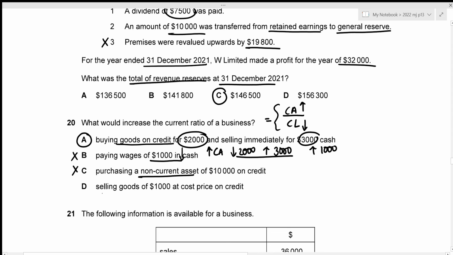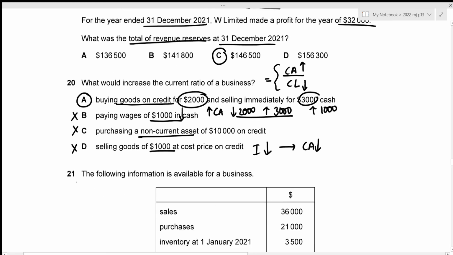And the fourth one is selling goods of 1,000 at cost price on credit. So if we sell goods on credit, this just means that our inventory will decrease, but our cash will not increase. So overall, our current assets will be decreasing, and that is not the case that we want. So option D is incorrect as well, which means that the correct answer is still going to be option A. We can now move towards question number 21.